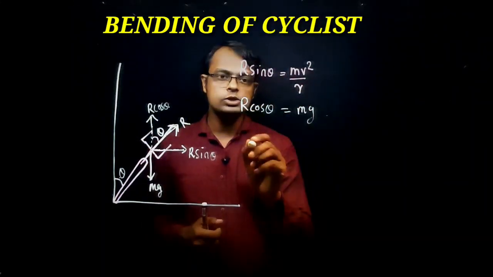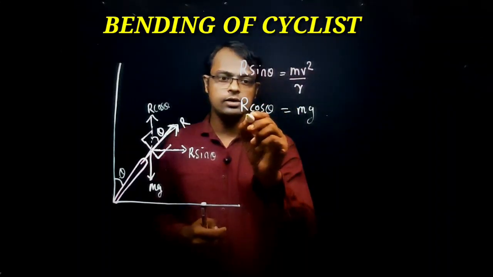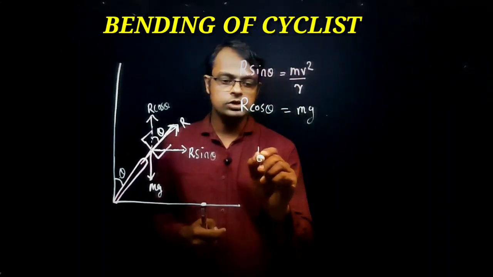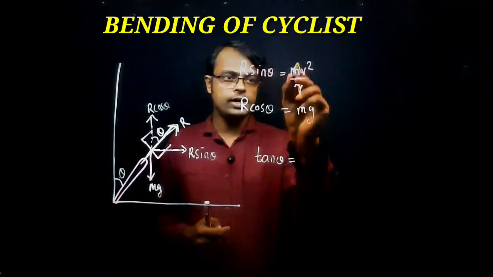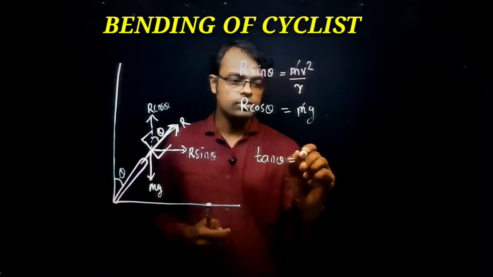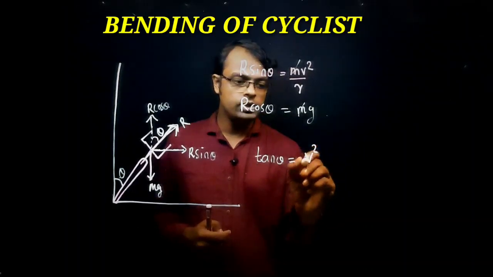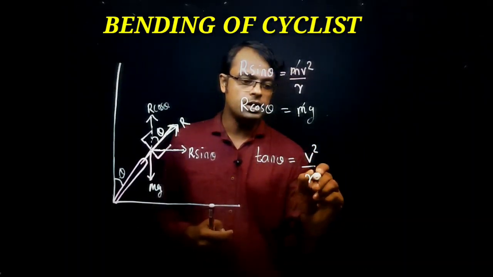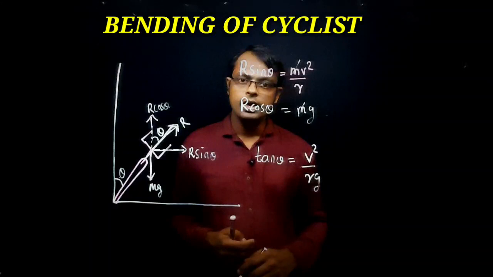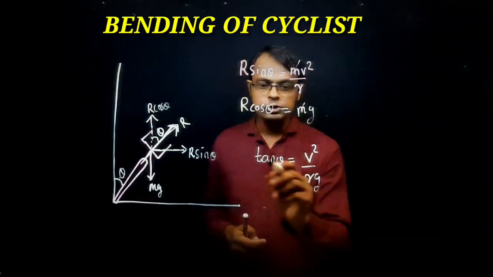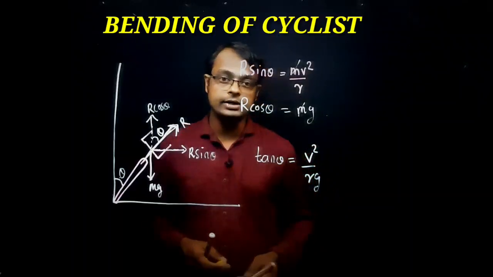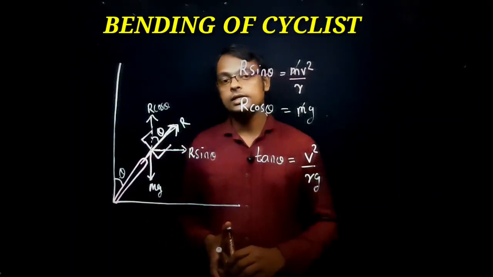If you divide these two equations, R sin theta divided by R cos theta is equal to tan theta, which is equal to, with m cancelling, v square divided by rg. Once again you can calculate the speed. What is the speed here? v equals square root of rg tan theta.